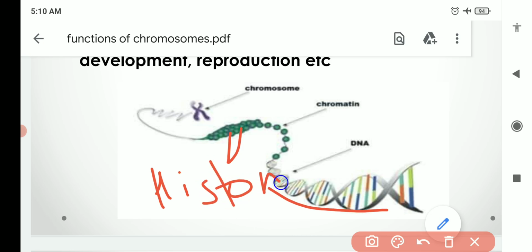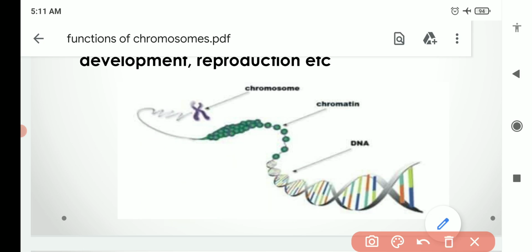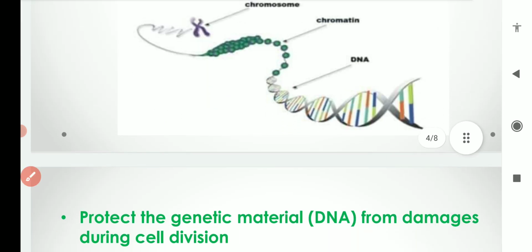The DNA is coiled around these histone proteins, and that's how it is packaged in the form of chromosomes. So the genetic information, the DNA, is present in the chromosome. That's why we say that chromosomes function as the genetic material of the cell.